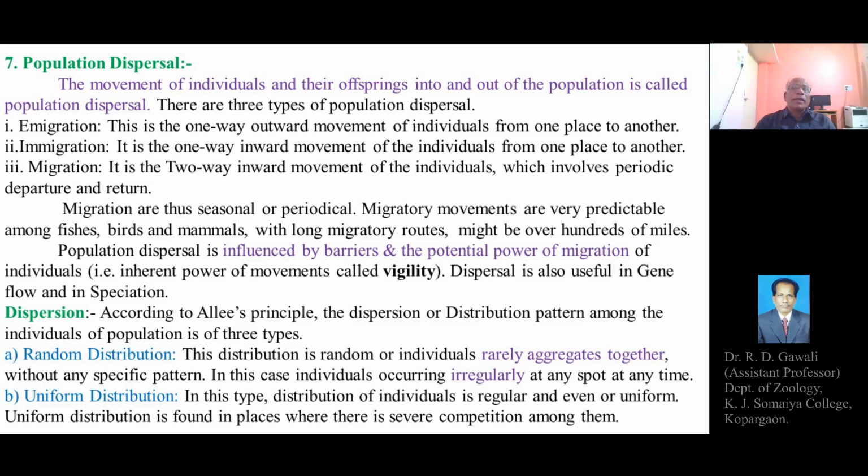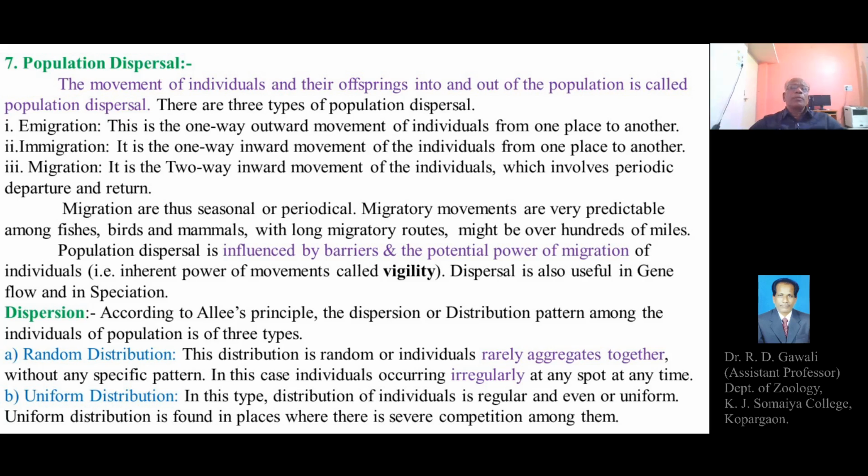So migrations are seasonal or periodical, and migratory movements are very predictable, and can be easily observed, predicted, or measured among different species of fishes, birds, and mammals, which show long migratory routes, which might be over hundreds of miles. So this is about migration.